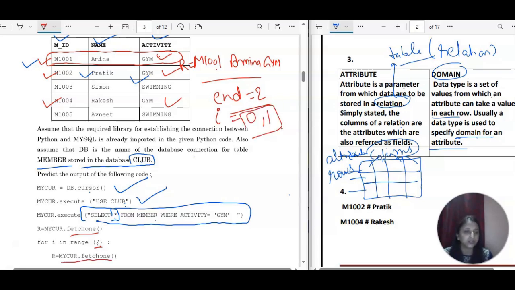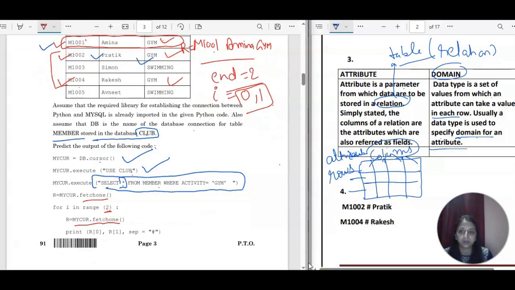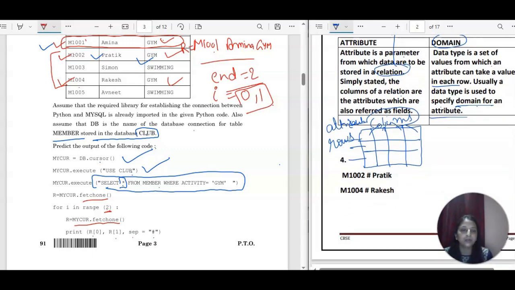Now again this fetch 1 is going to work. Already one of the rows is fetched, so it is going to display these 2 values. Now the point is, next one you check. We have a print statement here. The print statement is R0, R1 separated with a hash sign, right? R0 and R1. So the complete row is fetched.